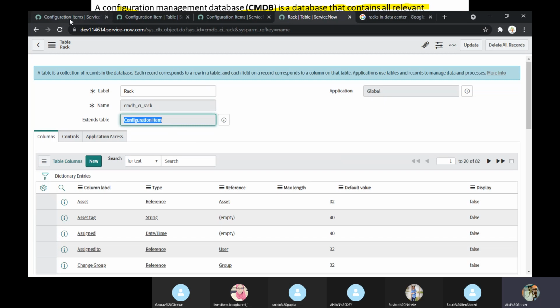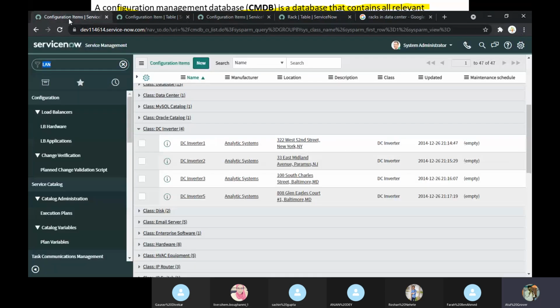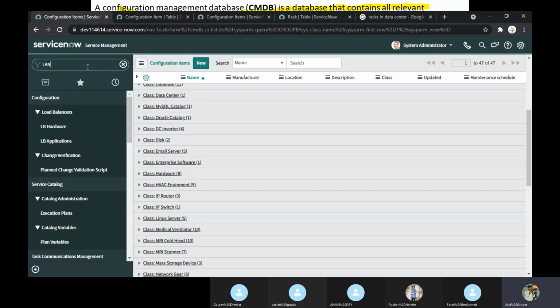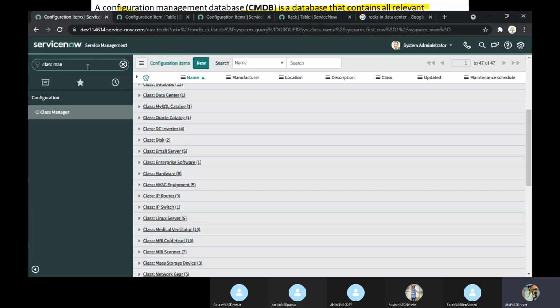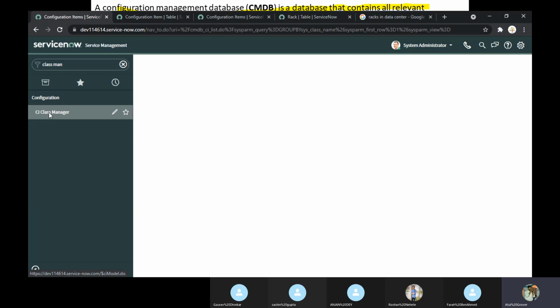These are the classes given by ServiceNow. How can you see ServiceNow classes in one go? Class Manager, under Configuration, CI Class Manager, is the module to see classes and to create a new class. Now, another important point from practical experience.